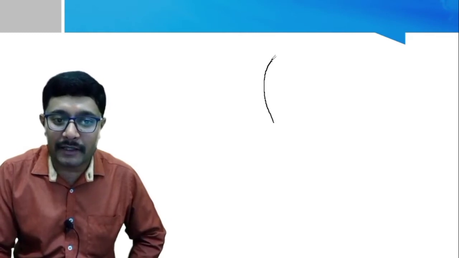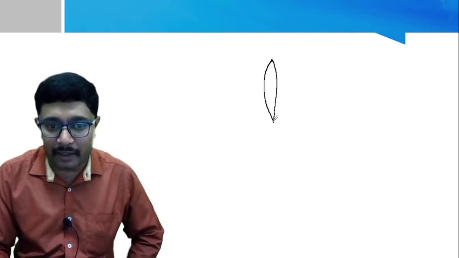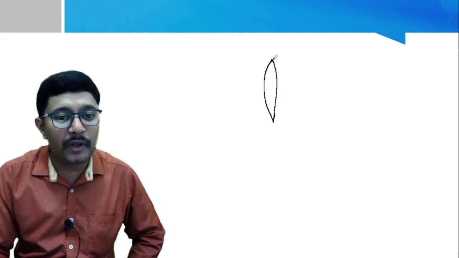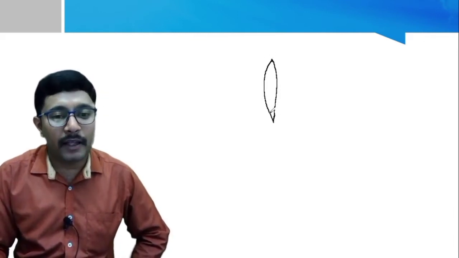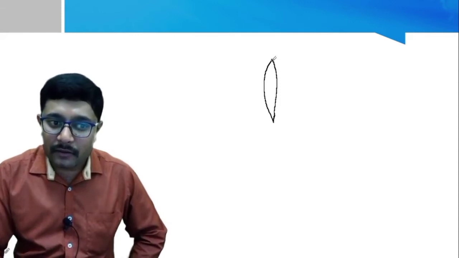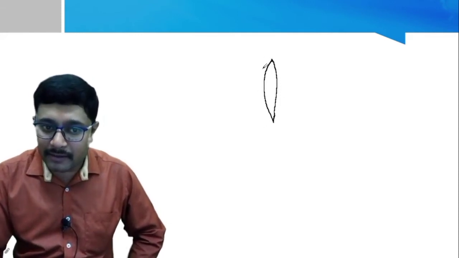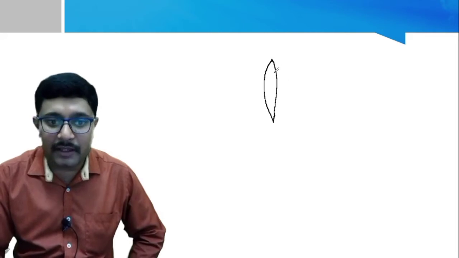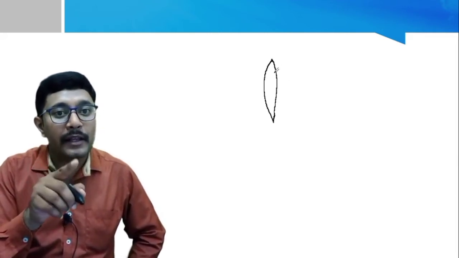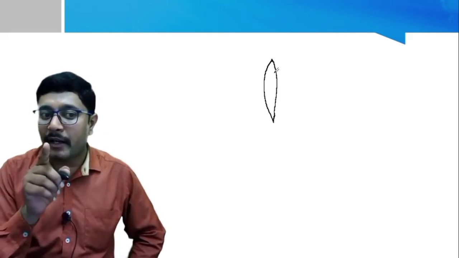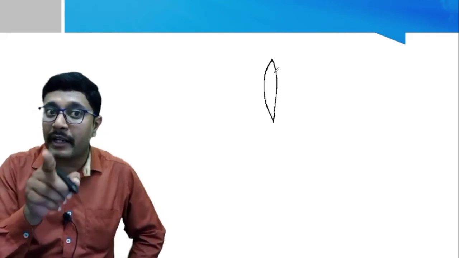For example, if you take a convex lens, see, how many bulged surfaces does it have? Two bulged surfaces on either side. Then we can say that a convex lens is the part of a spherical lens. I will repeat again, it is the part of a spherical lens.